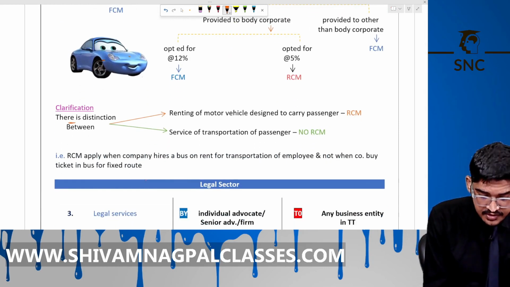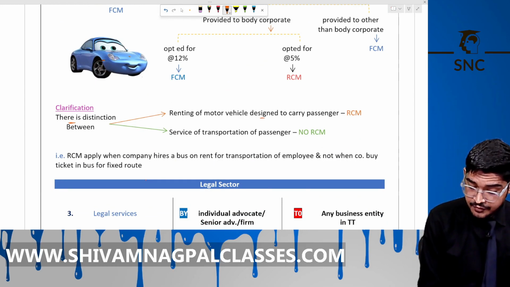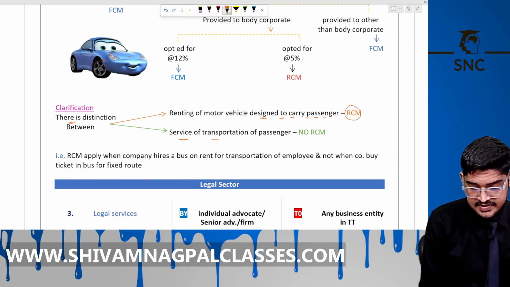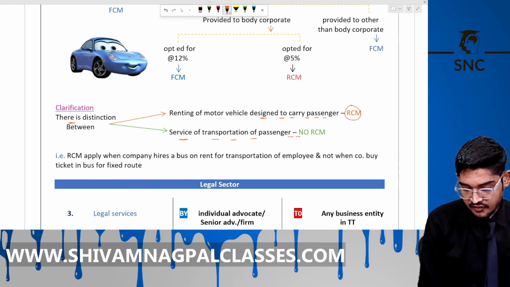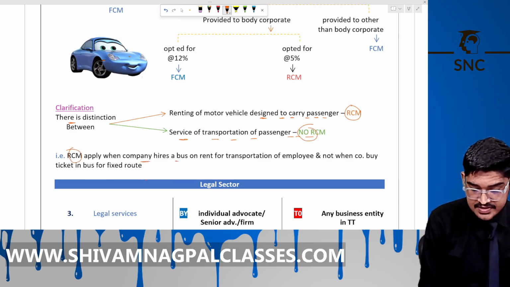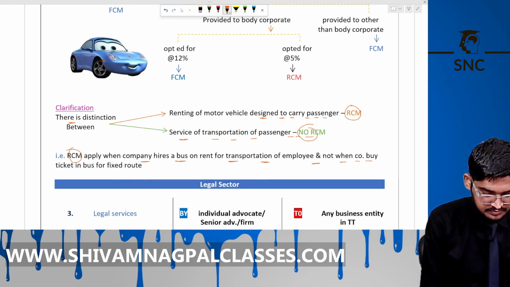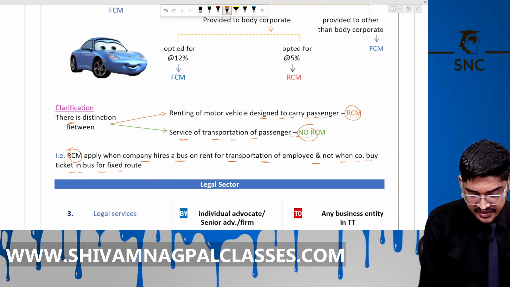This distinction is between renting of a motor vehicle designed to carry passengers, where RCM will apply, and the service of transportation of passengers, where there is no RCM. What does it mean? RCM applies when the company hires a bus on rent for transportation of employees, not when the company buys a ticket. If you buy a ticket for a fixed route, then no RCM will apply.